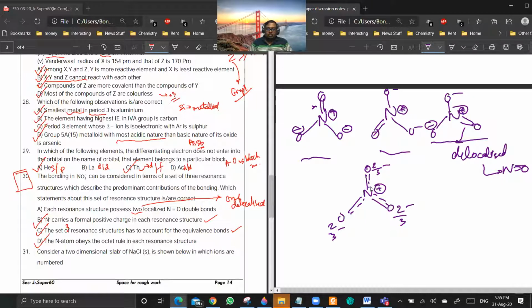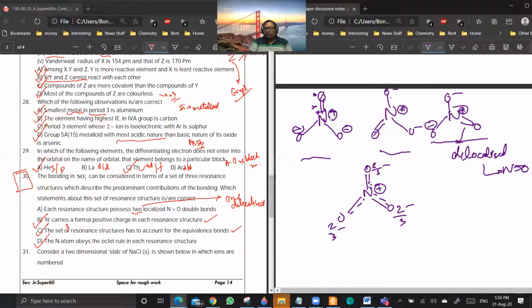Sir, is it the same as benzene? Yeah, it is the same as benzene. In some structures you have a double bond, in another structure you have a single bond, like between these 2. So you will say that this is a partial double bond. See, between these 2 atoms, in this structure you have a double bond, in another you have a single.